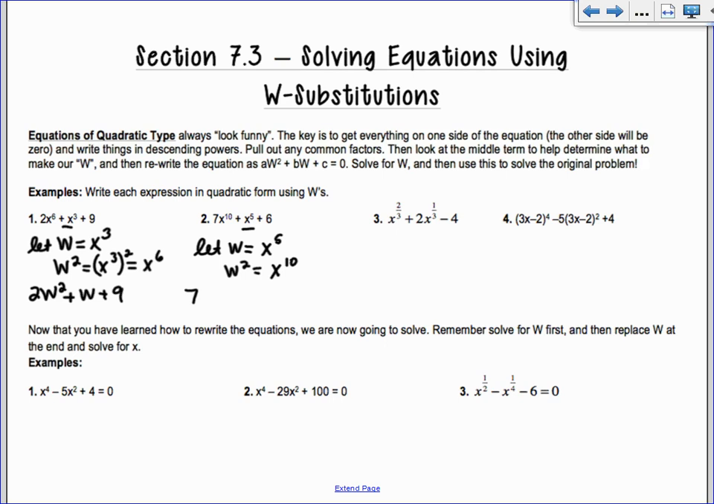So I end up having 7w squared, because x to the 10th was w squared, plus x to the 5th was w, plus 6. So 7w squared plus w plus 6.